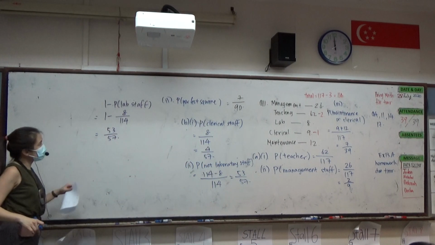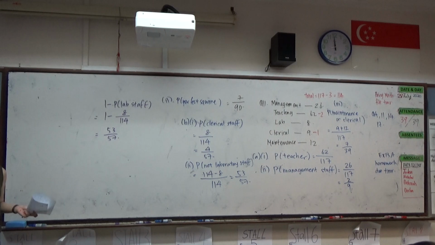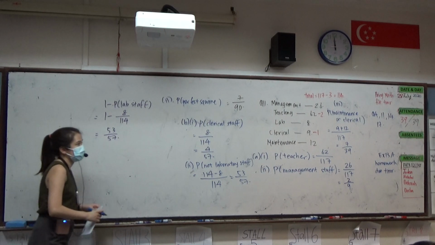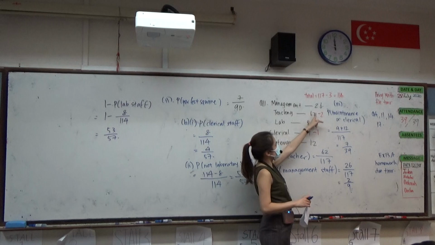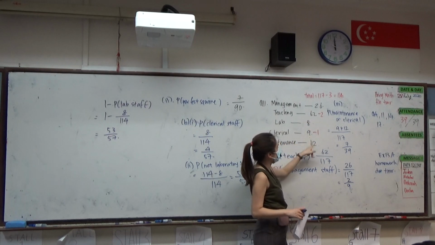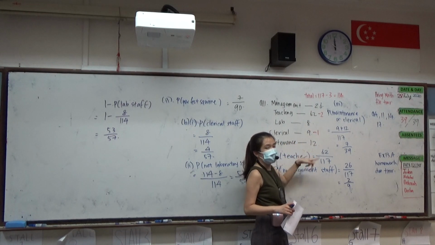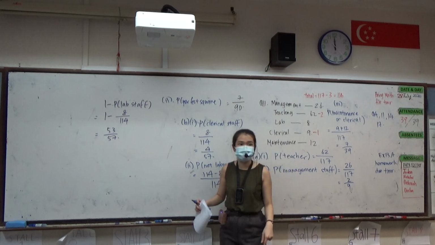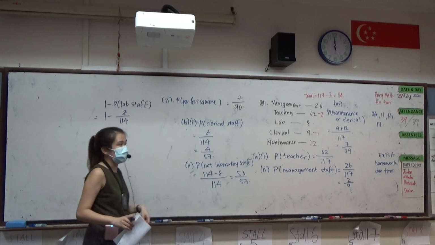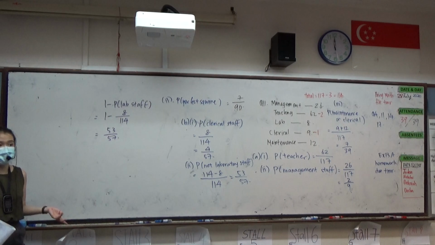Then another way that you may want to do, I'm not sure if anyone in class did that, you actually go and count 26 plus 60 plus 8 plus 12, then after that, over 114. That's also possible, just that there will be more calculations involved.